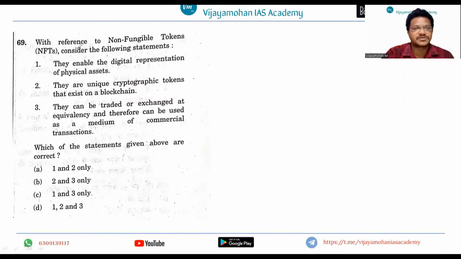If you see the next question, it is related to non-fungible tokens. Again, you can say it is related to money, and also the technical aspect involved in this. Non-fungible tokens were in the debate on current affairs. There was a debate about the uses and weaknesses of non-fungible tokens in the public domain. There was a discussion about it in the leading newspapers also. So this is also a current affairs based question, right?